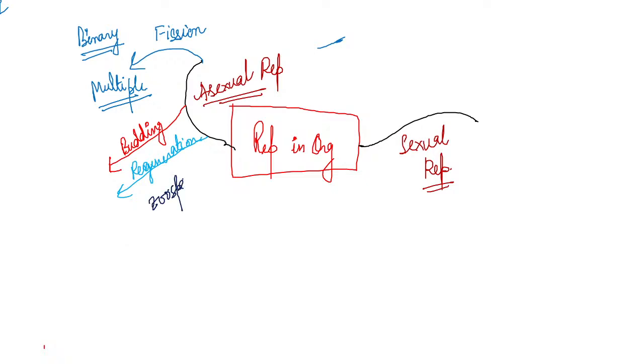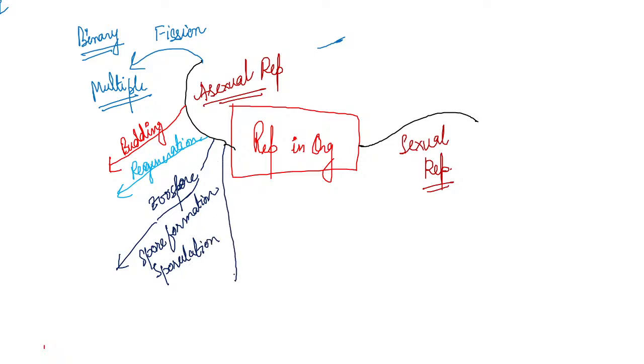Spore formation. We say this type of reproduction is known as spore formation or sporulation. Now after sporulation, another type of reproduction is vegetative reproduction, that is reproduction from the vegetative parts of the plants. This is known as vegetative reproduction, which is seen in the case of plants.